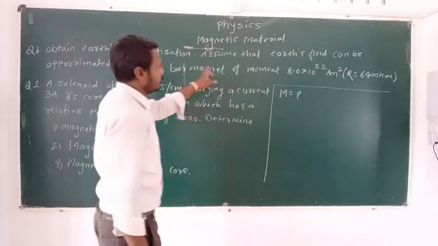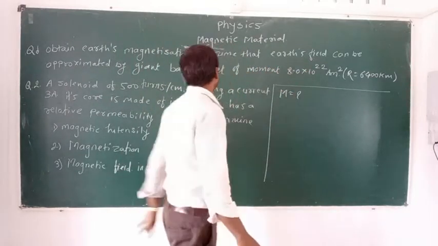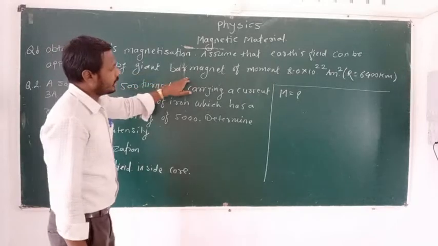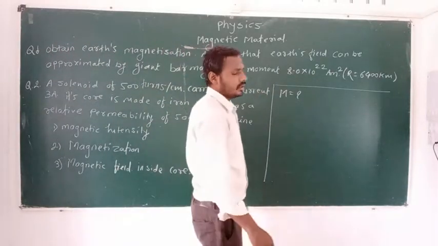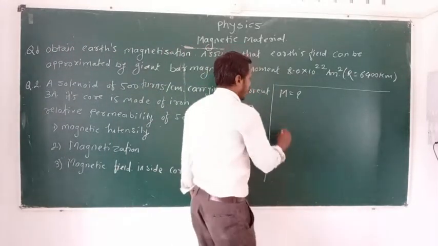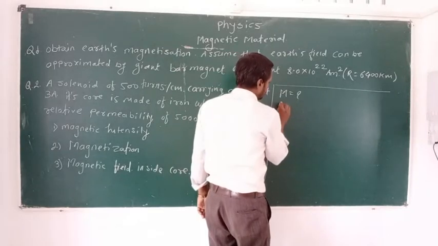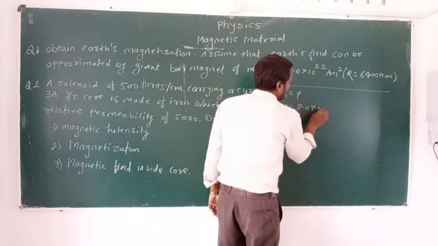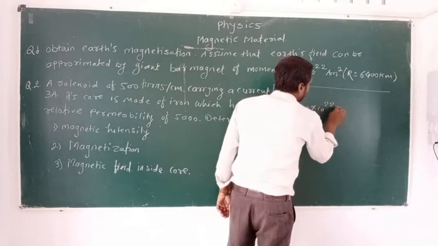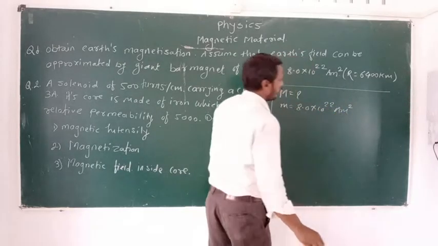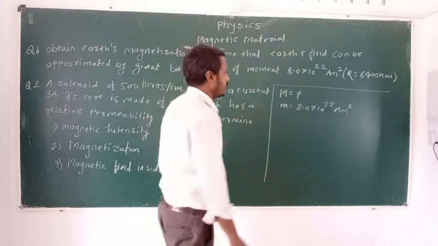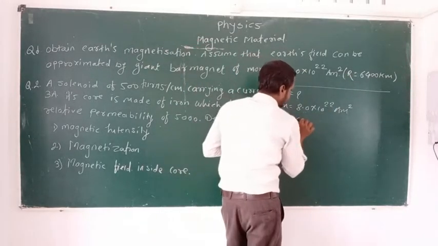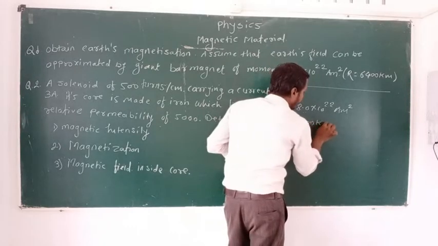Assume that Earth's magnetic field can be approximated by a bar magnet of dipole moment small m equal to 8.0 into 10 raised to 22 ampere meter square, and radius r is equal to 6400 kilometer.